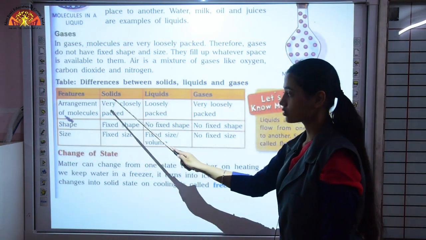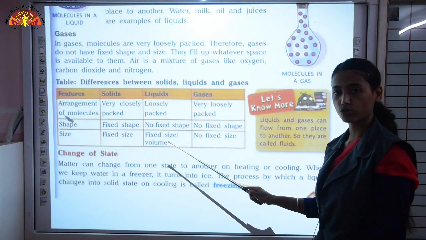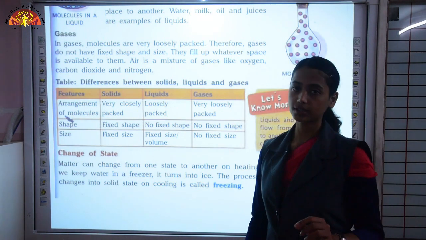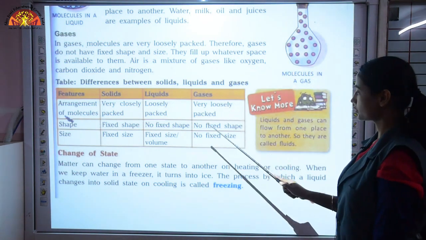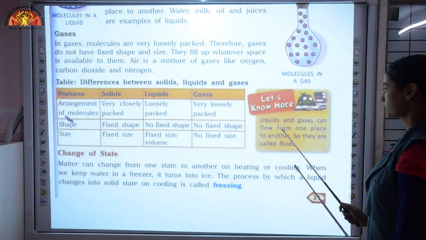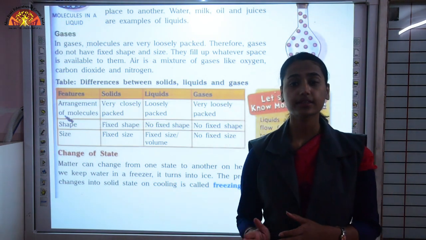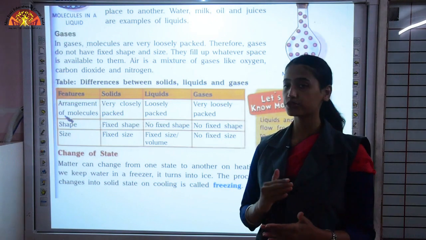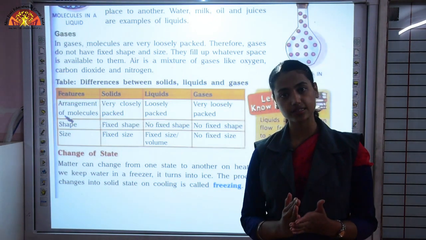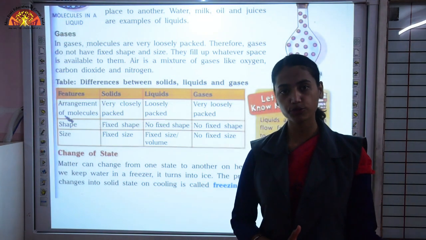Then size, solids have fixed size. Liquids, again, they also have fixed size and volume, as I told you. If there is 1 glass of milk, there would be again 1 glass of milk. But gases, no, they do not have any fixed size. Now let's know more. Do you know that the substances which can flow from one place to another are called fluids? So out of solid, liquid and gases, which ones are fluids? Liquids and gases. Why? Because they can flow from one place to another, so they are also known as fluids.